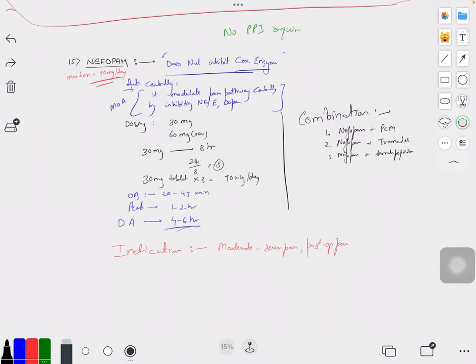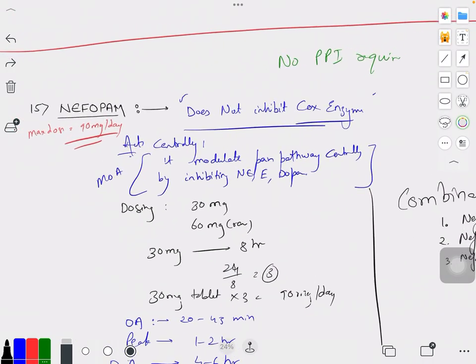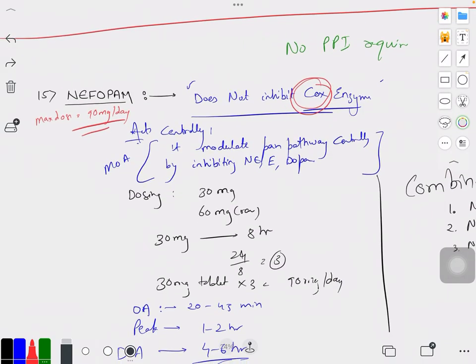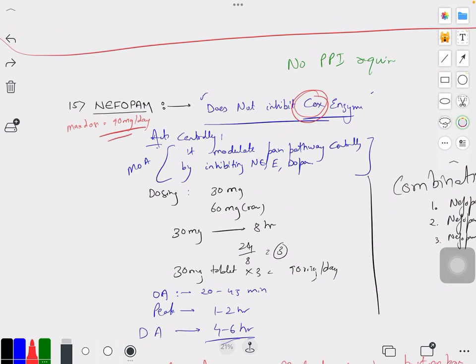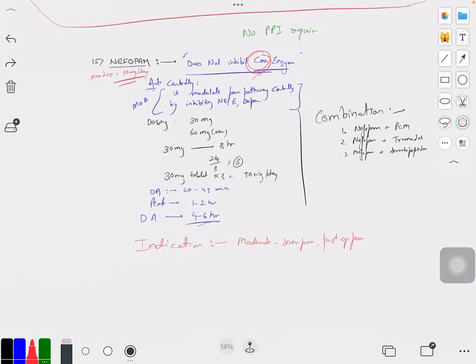So this was all about the last NSAID that we needed to discuss, and after learning all these NSAIDs, you will be pretty confident in giving somebody a particular type of NSAID, right? So before giving somebody an NSAID, please note the classification of this NSAID, how these NSAIDs work, what the COX enzymes are, the prostaglandins, and everything.